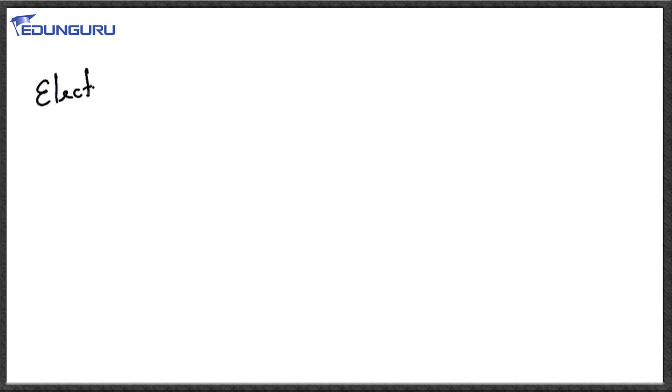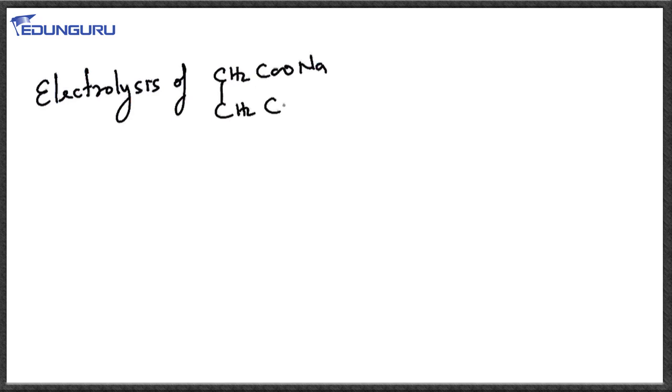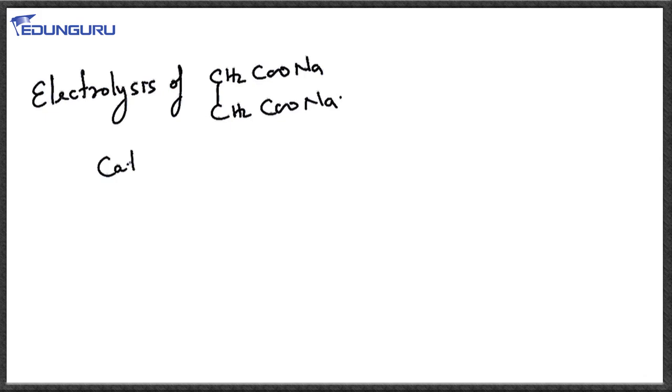Electrolysis of CH2COONa, CH2COONa. In this case, again we have cathode and anode. Now at cathode what happens? At cathode we have the same thing, Na+ and H+, and H+ is going to accept electrons because it has more tendency to accept electrons, and that will form H2 gas.